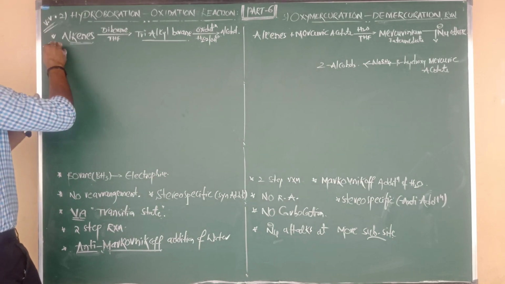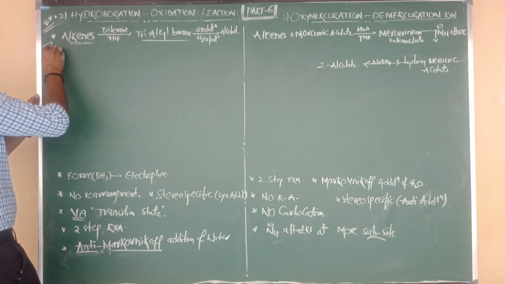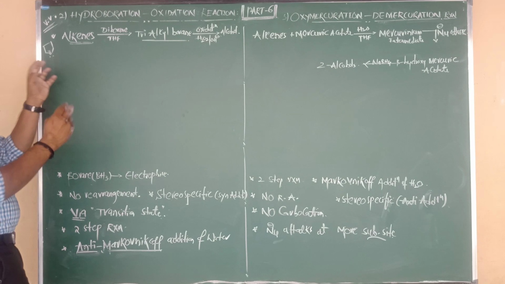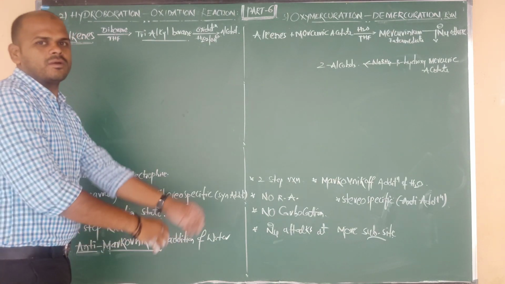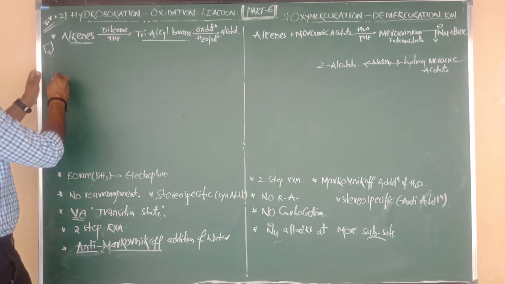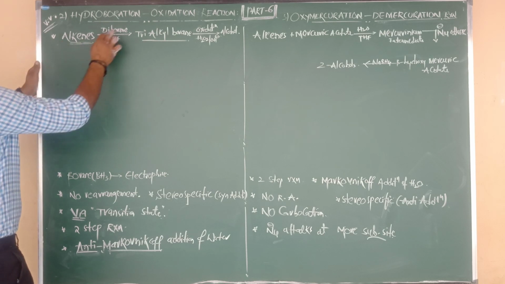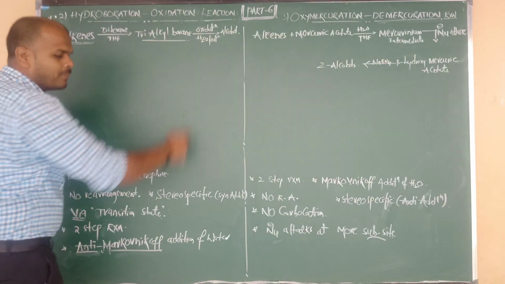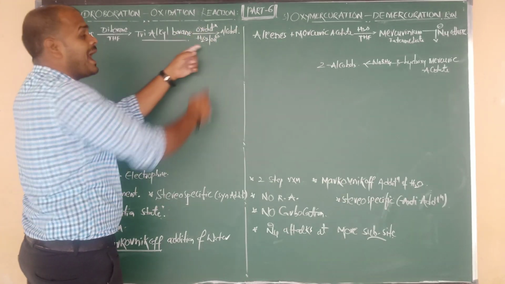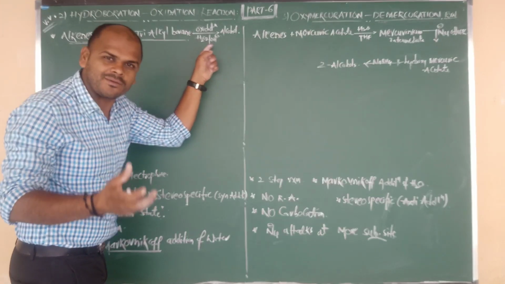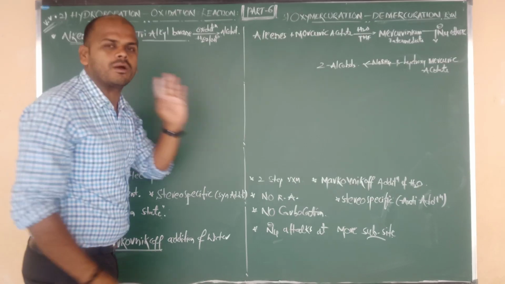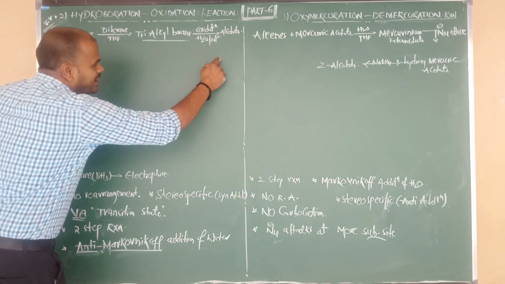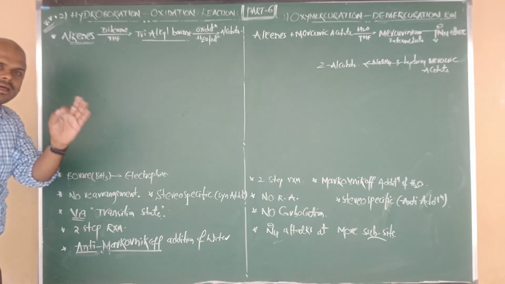Tetrahydrofuran. This is the structure of tetrahydrofuran. Here oxygen will be there. It acts as a supporting base, or we can also say a solvent. Alkenes on reaction with diborane in the presence of THF give a trialkyl borane, which upon oxidation with hydrogen peroxide in the presence of alkali gives alcohols. Very important for this statement. Now I am going to show you the reaction.